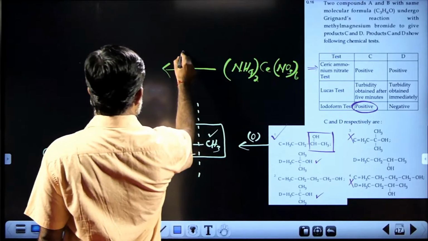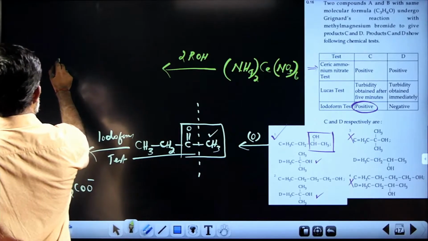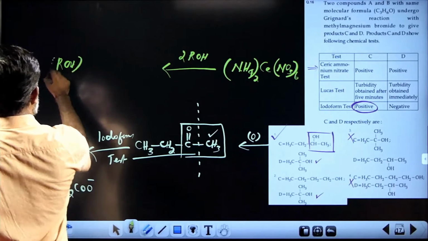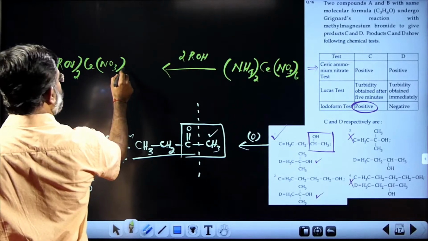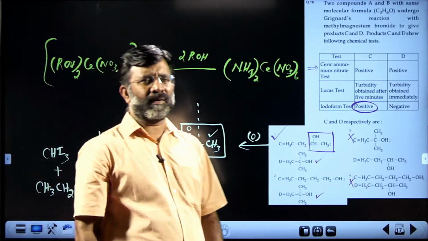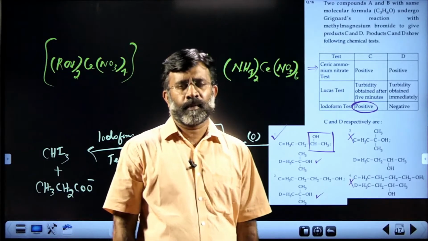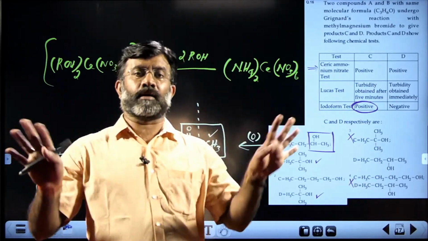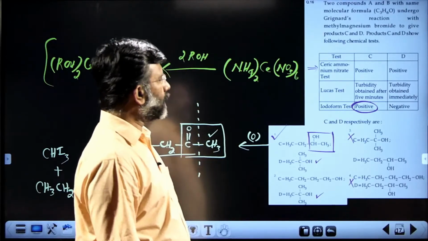When interacting with any alcohol, you will get (ROH)2Ce(NO3)4. A pink colored or sometimes a red colored complex is obtained. This is a test for alcohols, the reaction with ceric ammonium nitrate.